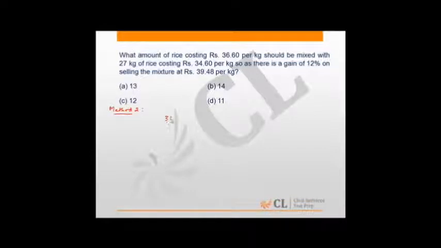Averages is basically when you're combining two types of rice, one costing 34.6 rupees per kg and another costing 36.6 rupees per kg, to get some mixed quantity whose average price, let me say, is A. And in this question we are saying that you have used 27 kgs of 34.6 and we want to find out the value of x. The data also says that this A, when increased by 12%, is 39.48.